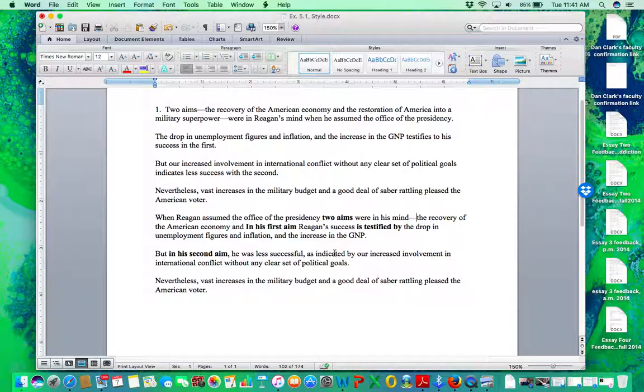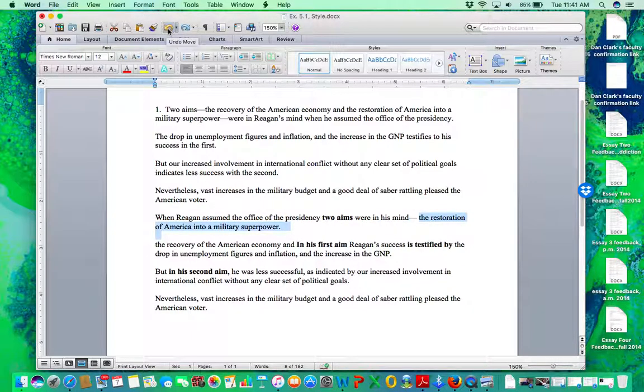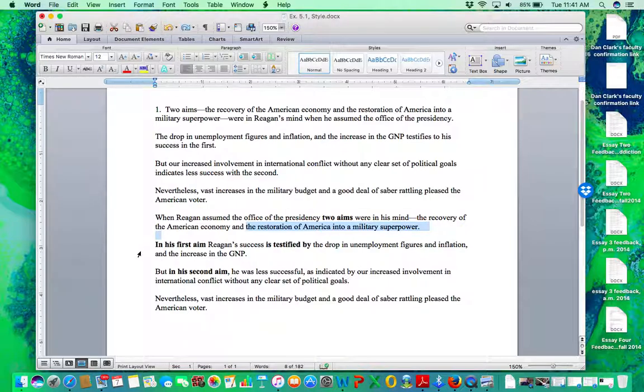So what happened here? Let me just back up. Okay, there. So I'm going to leave it this way because once we get this order, recovery of the American economy and restoration of American superpower, the reader really wants you to go in that order, to do the first aim first and the second aim second. So even though that means backing up a little bit into the sentence. But you'll notice that in a way the sentence ends here. Two aims were in his mind.